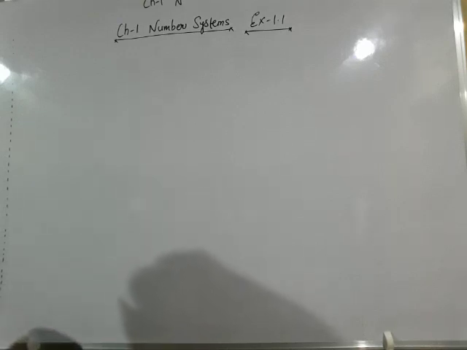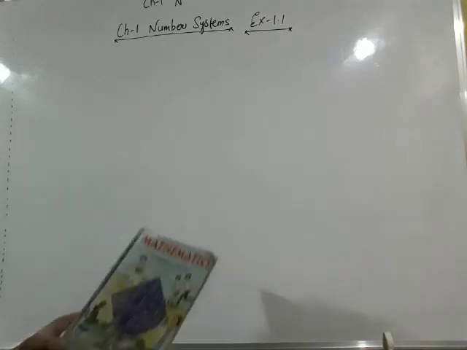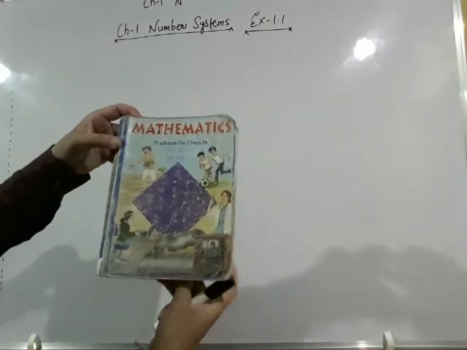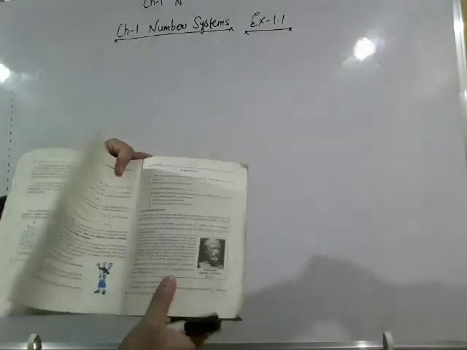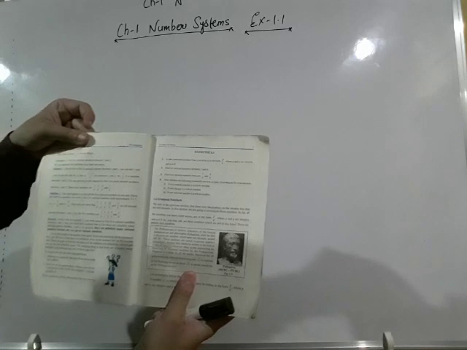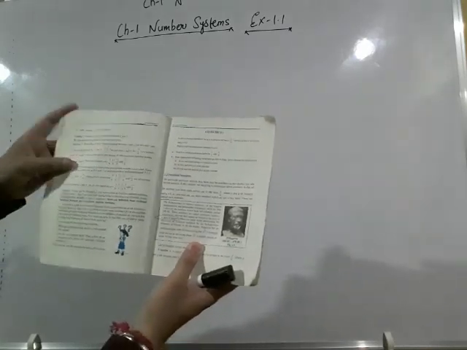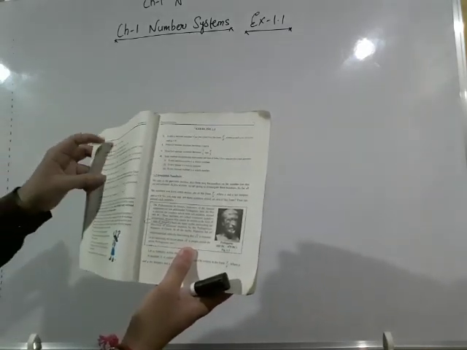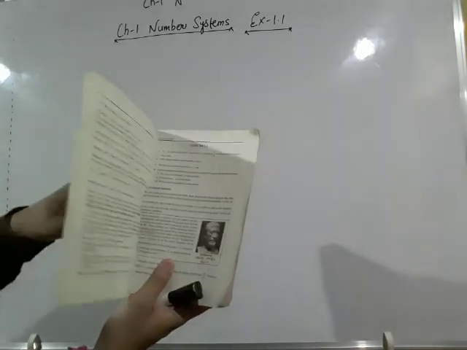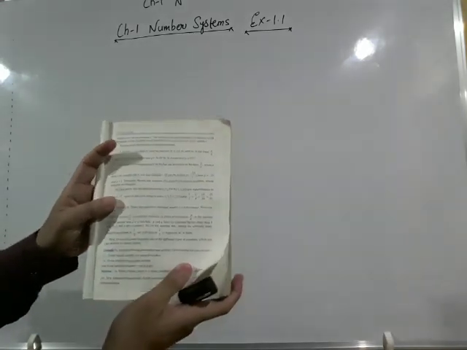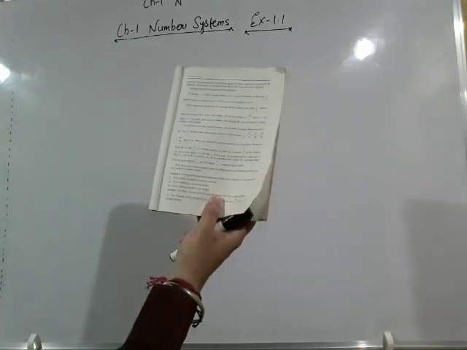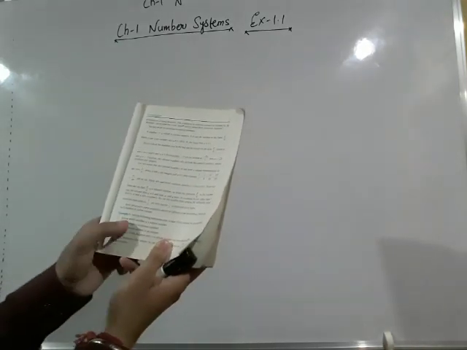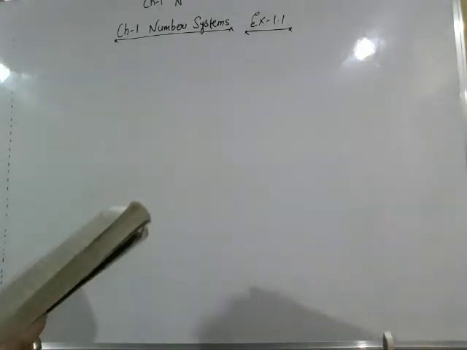Yes, class 9 students, we are studying chapter 1 of NCERT. This is your book which we are studying, and now we will study exercise 1.1. You can observe here exercise 1.1, and we will start solving its examples first, because examples of these NCERT books are always very important. So let us start solving our first example.